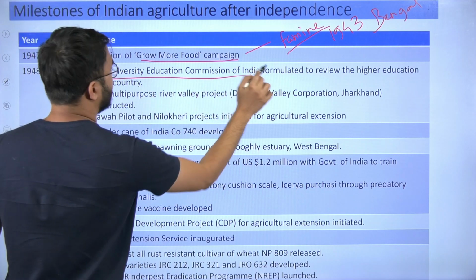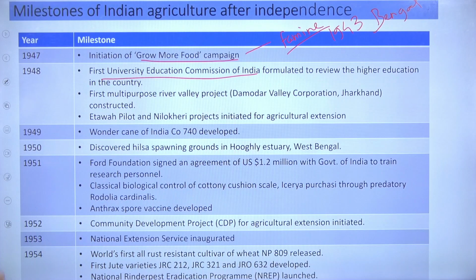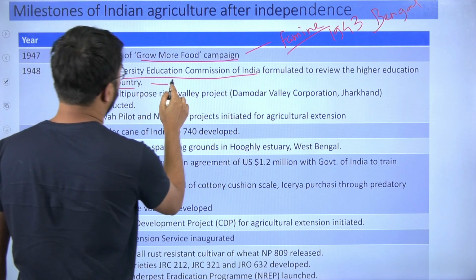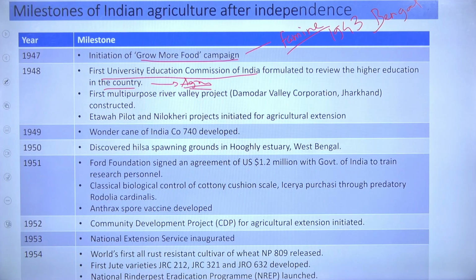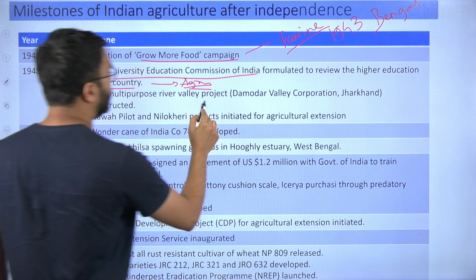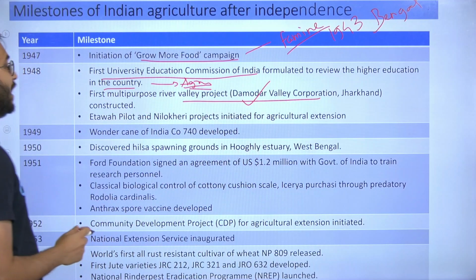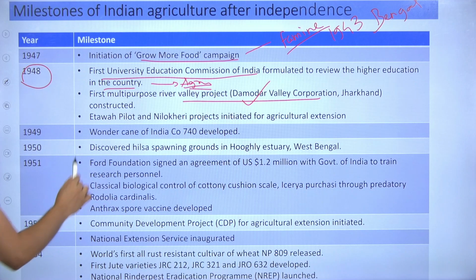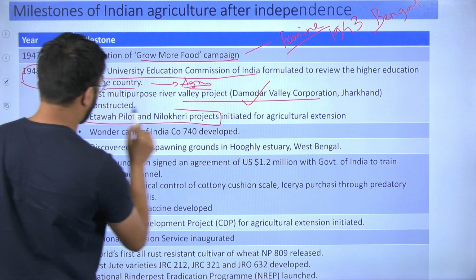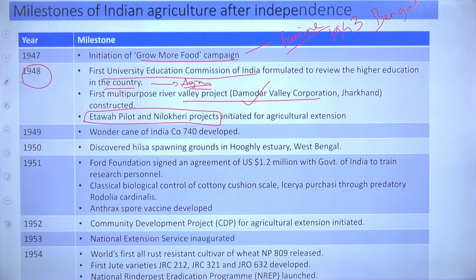Then comes the first University Education Commission, which looked into higher education in the country, and here they for the first time mentioned the establishment of agricultural universities. First multi-purpose project, Damodar Valley Corporation, 1948. You have to remember the years, very important. Agricultural extension education, two important projects, Etawah Pilot and Nilokheri, 1948 only.